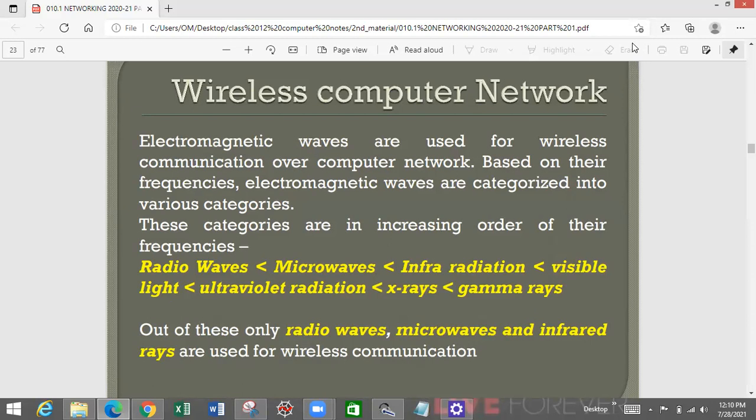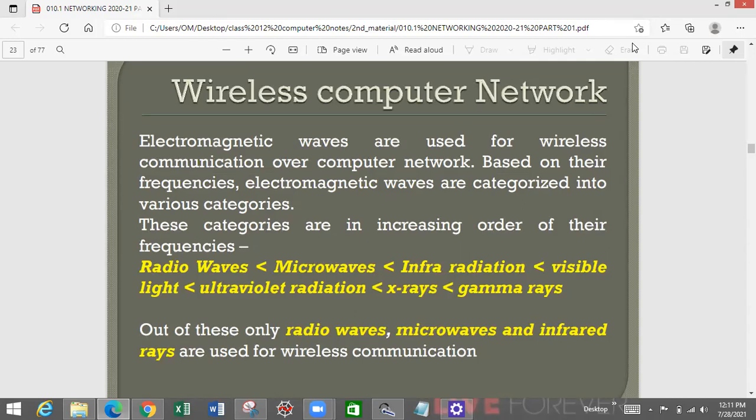But there are many methods, many categories. We can use radio waves to send the data. We can use microwave, infrared, visible light, ultraviolet, X-ray, gamma ray. There are many choices. So first of all, we need to understand their frequencies. Radio wave has the smallest frequency, then the frequency of microwave is higher, then infrared, then visible light, ultraviolet, and gamma.